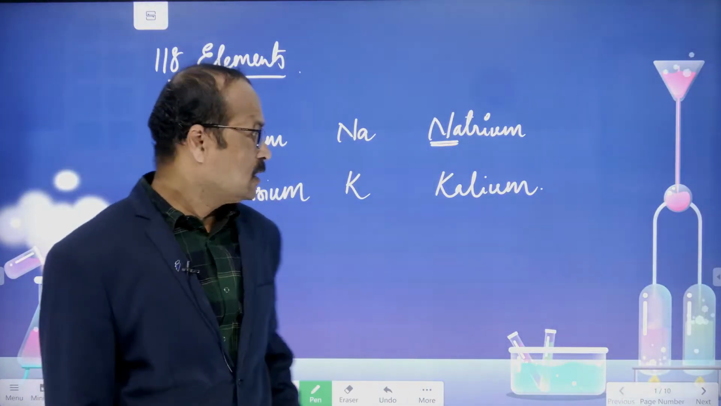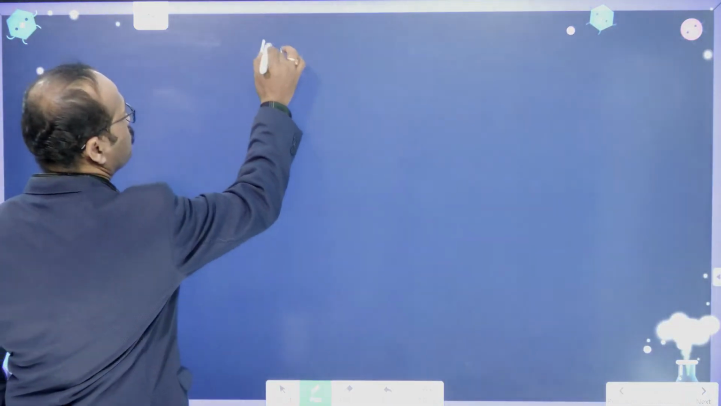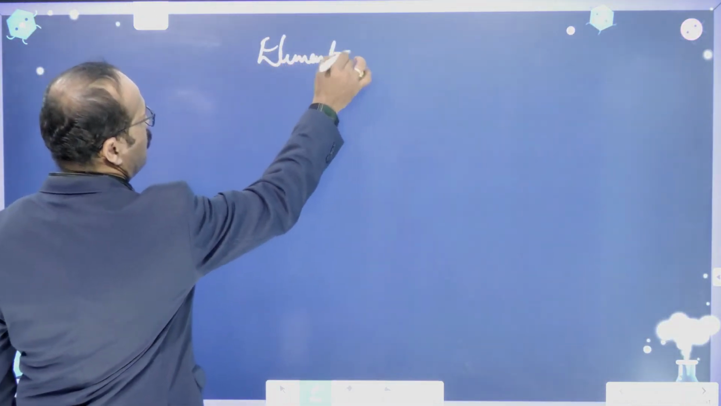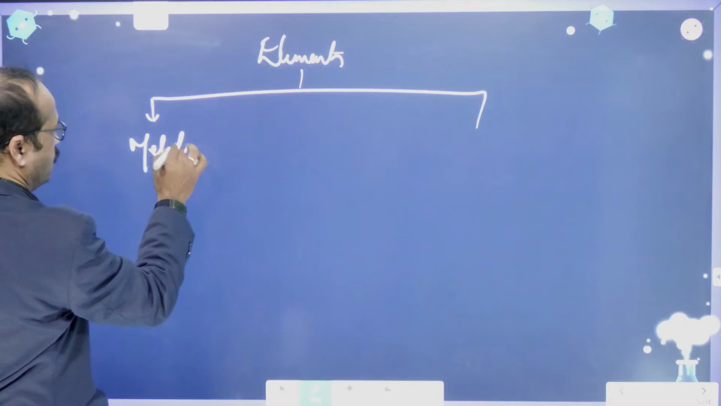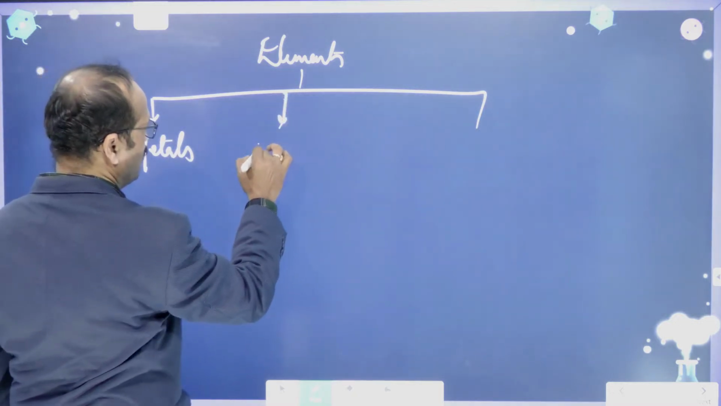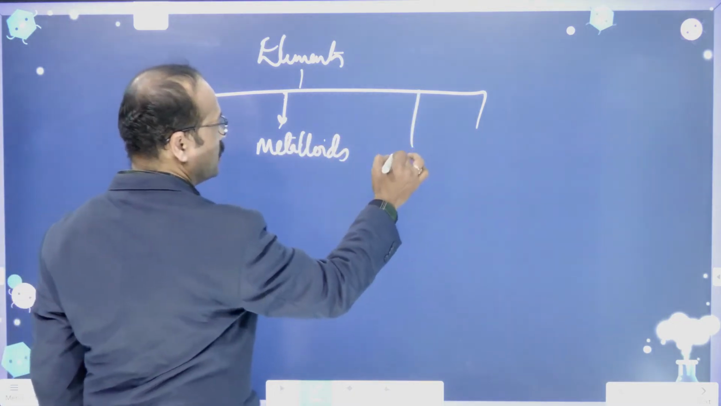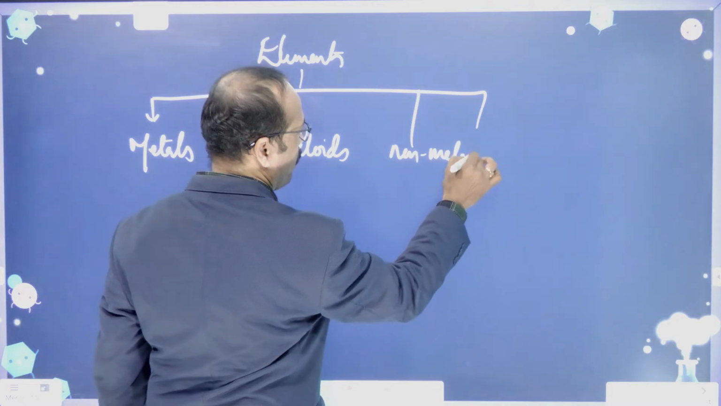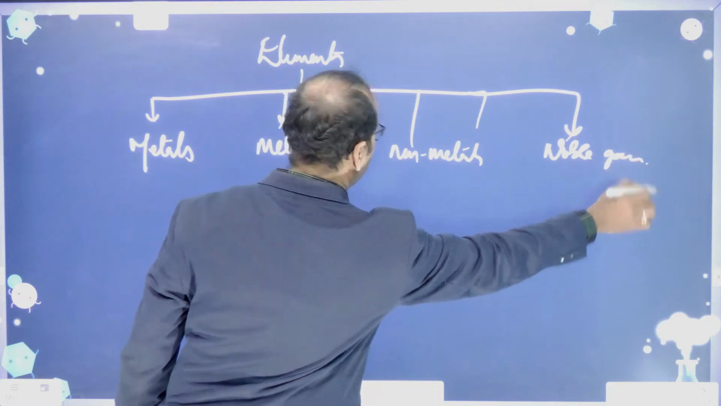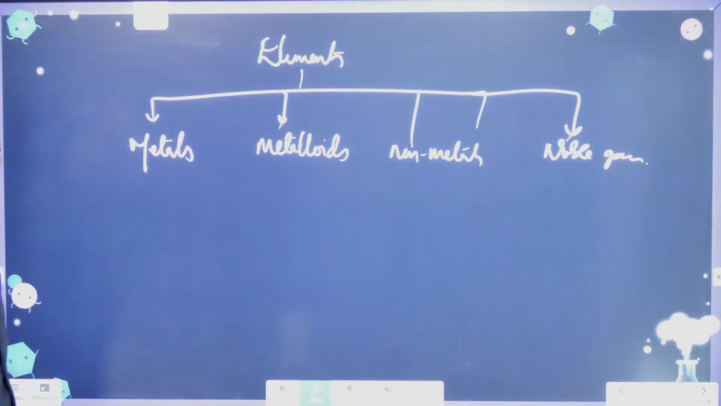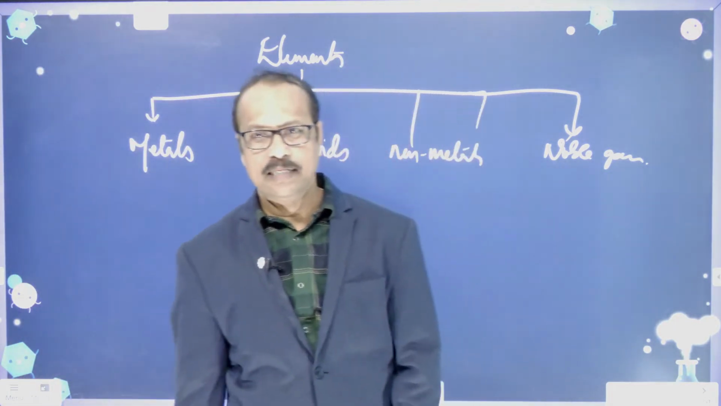So this is about the elements, and elements are classified into metals, and metalloids, next non-metals, and noble gases. Like this, elements are classified in different ways: metals, metalloids, non-metals, and noble gases. Now let us see what the metals are.